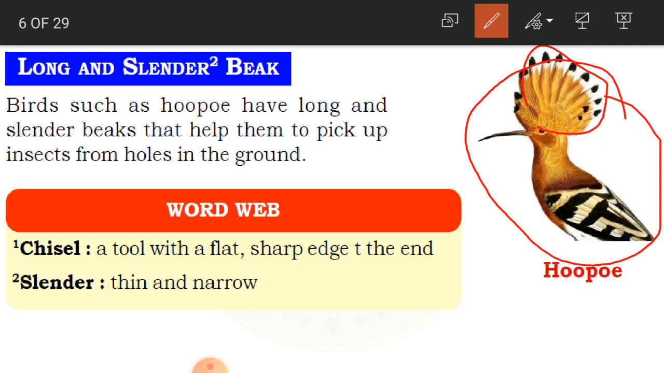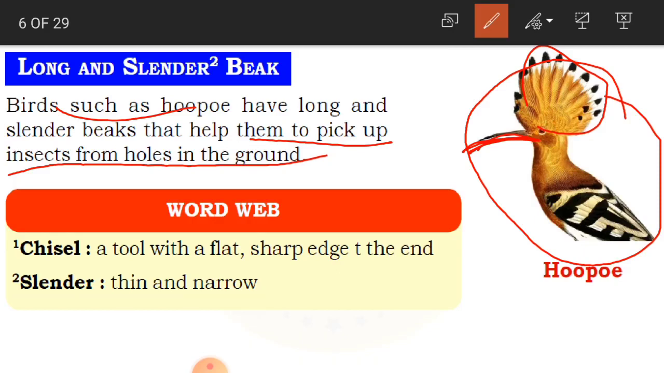Right now we are talking about the beaks. How is it? It is long and slender. So long and very thin. Why does it have such a beak? Because it is going to pick up insects from holes in the ground. It is going to dig the ground and make holes in it, and eat insects from those holes, like earthworms and all the insects which live inside the ground.